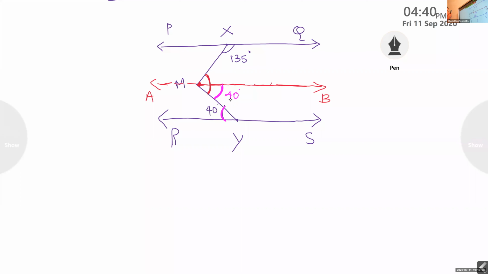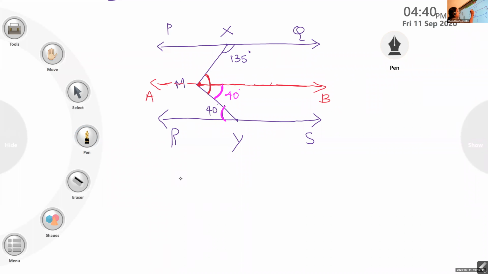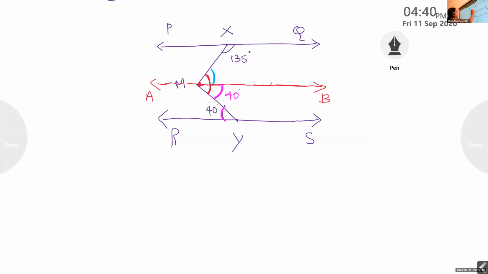Now, again, after drawing that parallel line only, you will understand. And what about this one? What is the connection between this angle and this angle? Don't hesitate to tell the answer. Not 90 degree. But what is the connection between this angle and this angle?